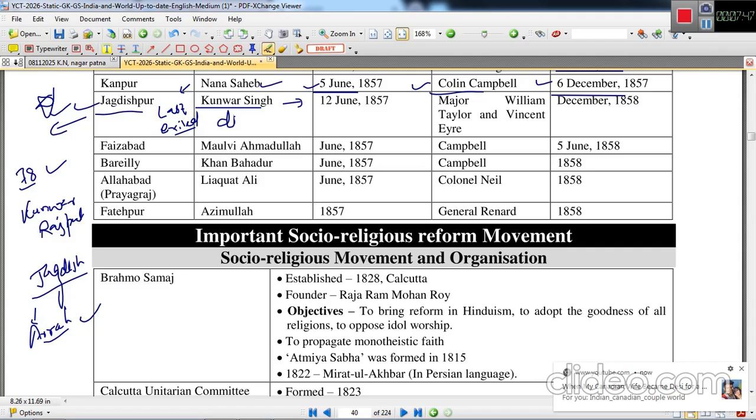His leadership was very energetic, very proactive, and he was able to defeat a lot of army commanders of the British Indian Army. This revolt in Jagdishpur, Bihar started on 12th June 1857, but unfortunately this was also suppressed by Major William Taylor and Vincent Eyre. It was suppressed in December 1858, and Kunwar Singh was supported by his brother Amar Singh.